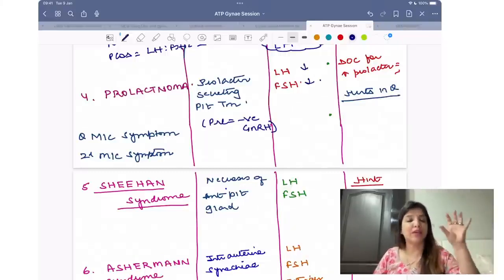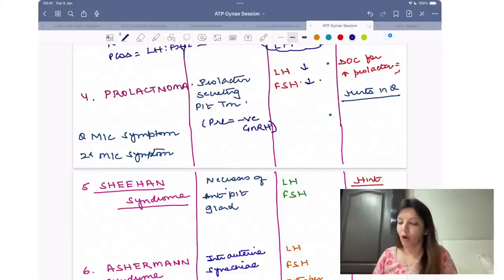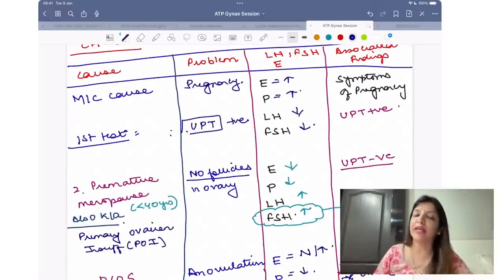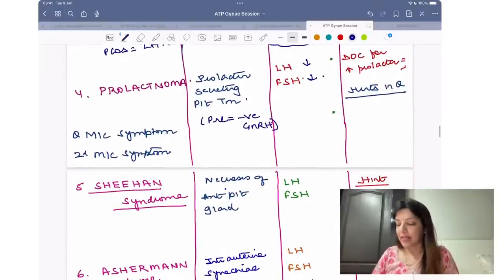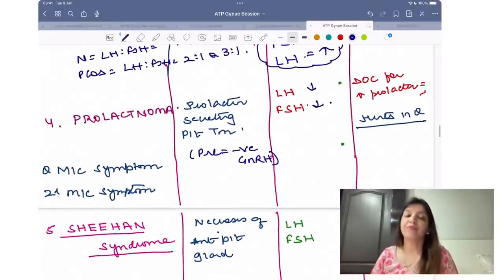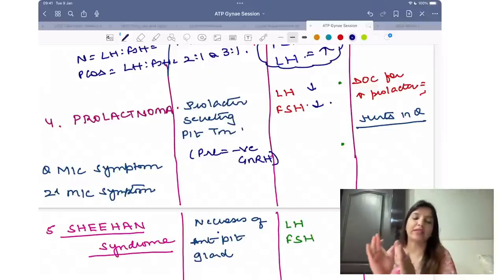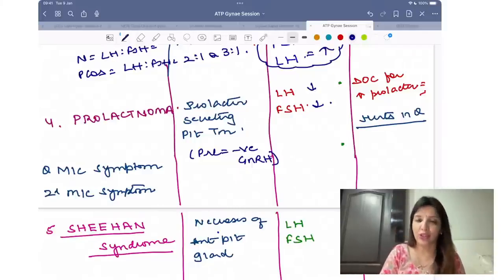Problem hypothalamus या pituitary की होगी तो always LH, FSH would be decreased. Problem ovary की होगी, that is premature menopause, तो FSH would be increased, right? Now, because LH and FSH are decreased, I have to think about problems related to hypothalamus and pituitary. What are the hints in the question which will tell me that they are talking about prolactinoma?